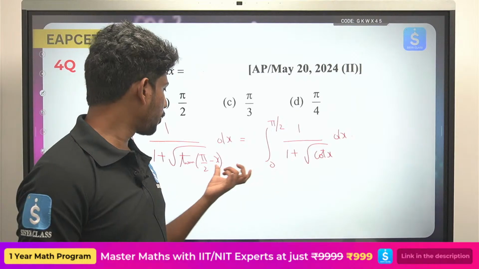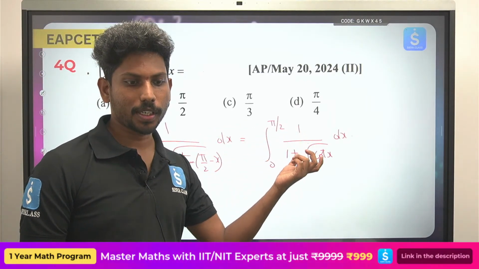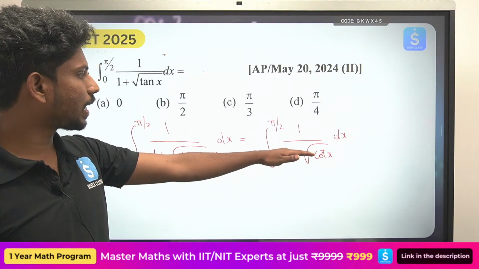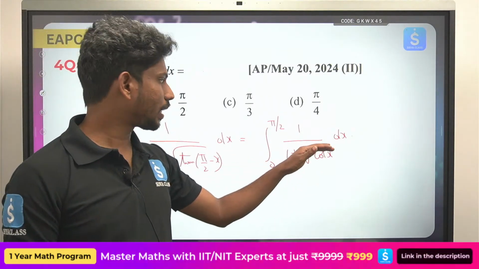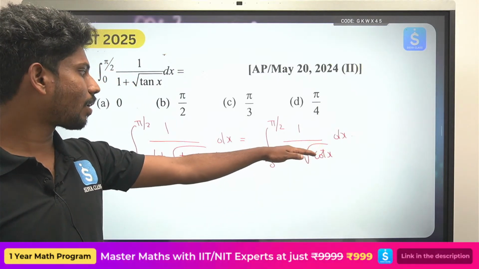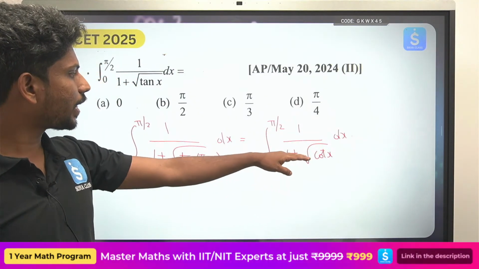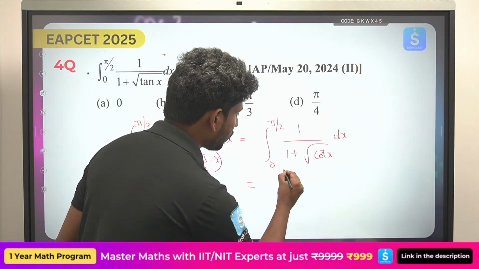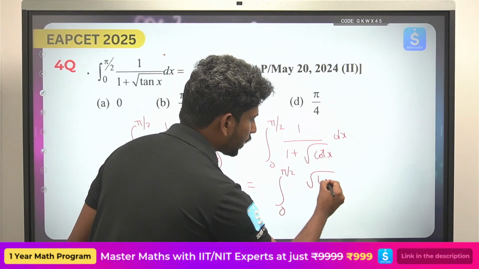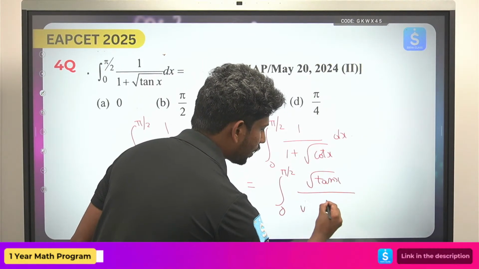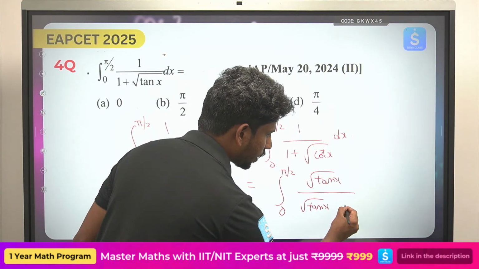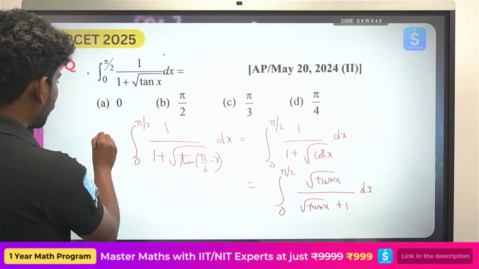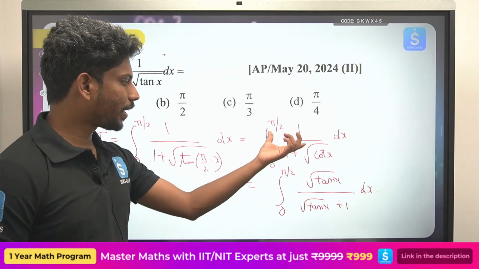Okay, now I will use the same formula. Integral 0 to a f of x can be written as integral 0 to a f of a minus x. So cot x can be written as 1 by tan x, or it can be written as cos x by sin x. If I write 1 by tan x, then this will become integral 0 to pi by 2 under root tan x by under root tan x plus 1 dx. So this completely is equal to, again, I. This is nothing but I, and finally I got this answer.